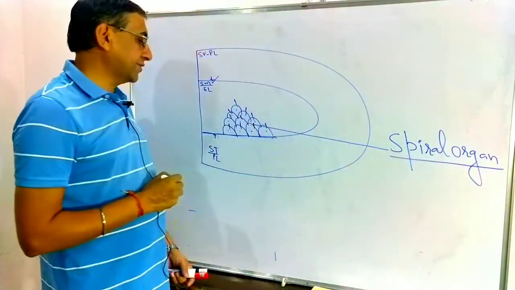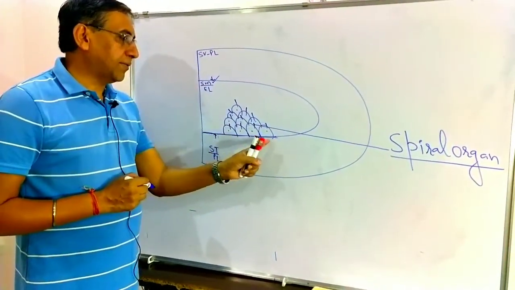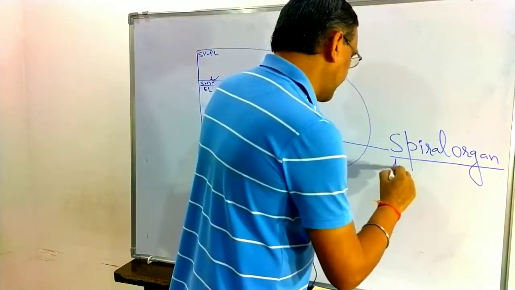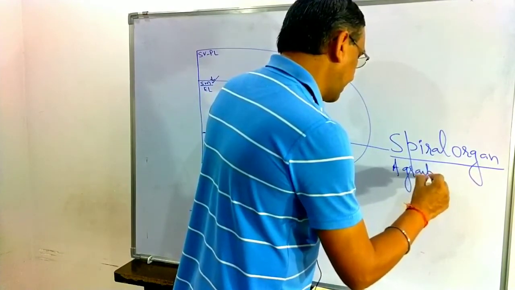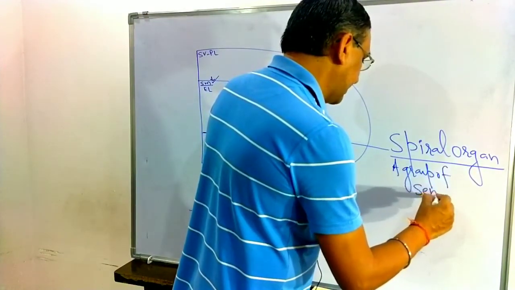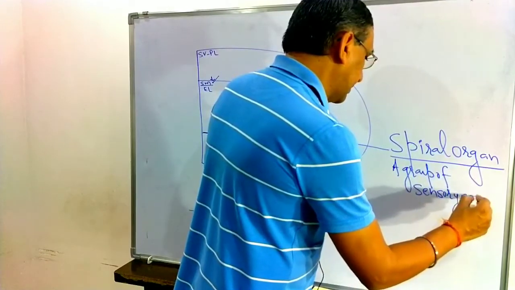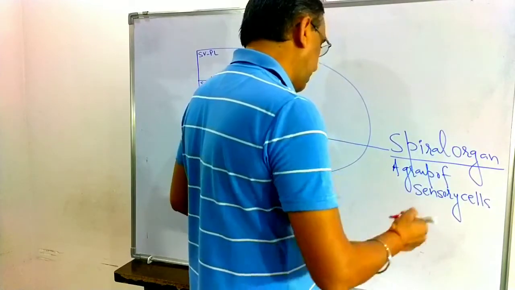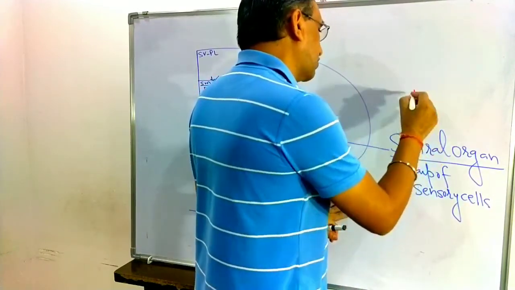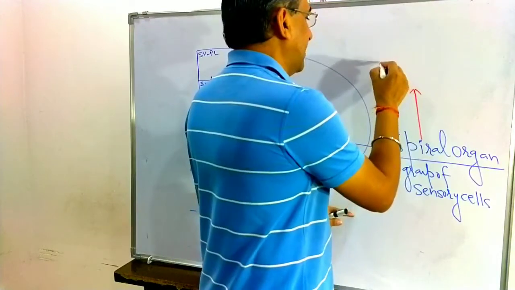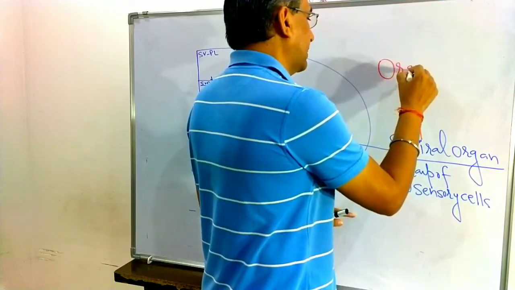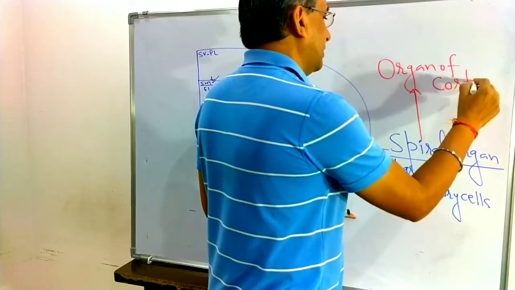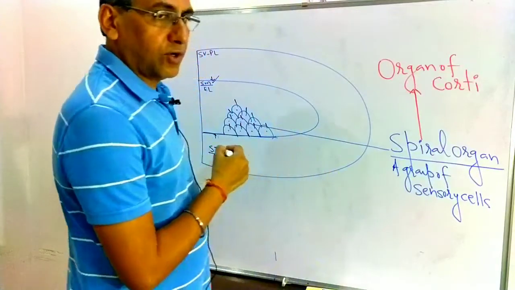What I stated again, listen. On the basilar membrane, in the scala media, a group of sensory cells is present, known as the spiral organ. This spiral organ was discovered by Alfonso Corti, so it is also known as the organ of Corti here.